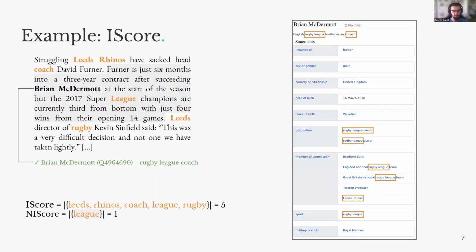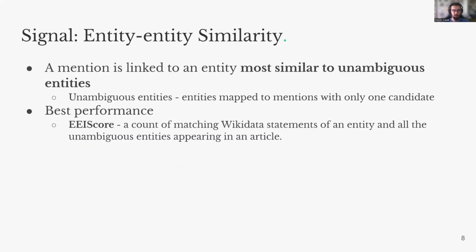In this example, Brian McDermott mentioned in the text refers to a rugby league coach. His I-score is simply computed by counting words appearing in the article and his Wikidata item shown right. His I-score is thus 5, while his N-I-score is 1, since only "league" appears in the same sentence as Brian McDermott. Final signal is entity-entity similarity.